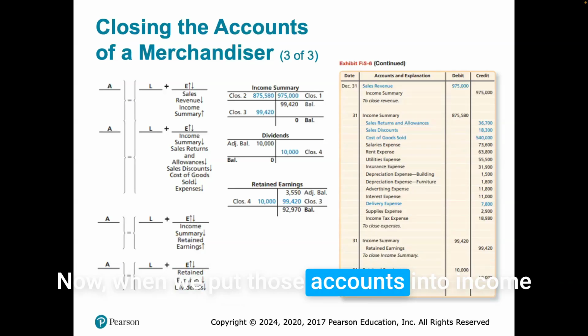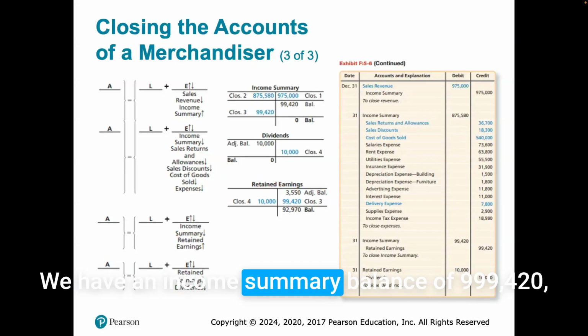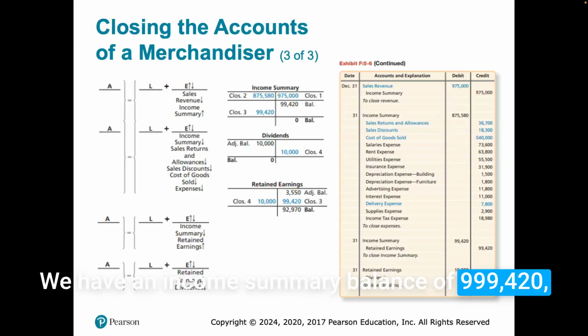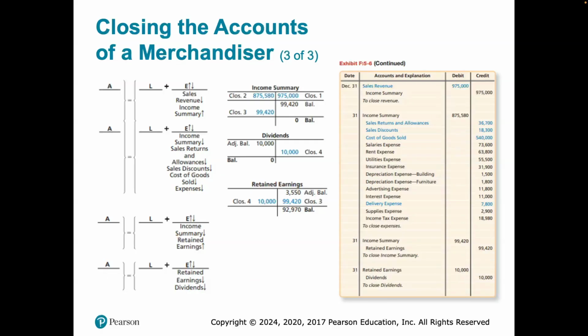Now, when we put those accounts into income summary, we balance it out, and we have an income summary balance of 999,420, which is going to be a net loss, isn't it?